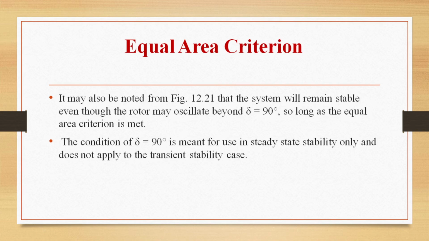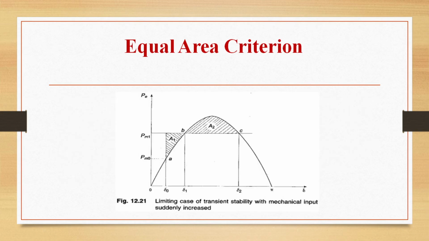So from this figure, we can also note down that the system will remain stable even though the rotor may oscillate beyond delta equal to 90 degrees, so long as the equal area criterion is met. The condition of delta equal to 90 degrees is meant for use in steady state stability only and does not apply to the transient stability case. So the condition of delta equal to 90 degrees, we are using it for only steady state stability, not for transient stability.